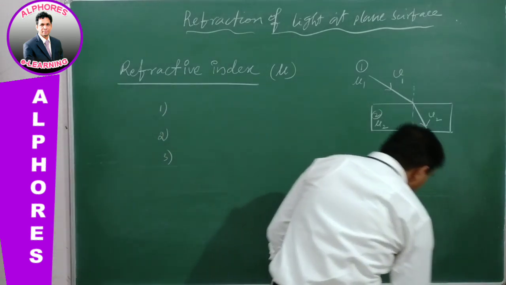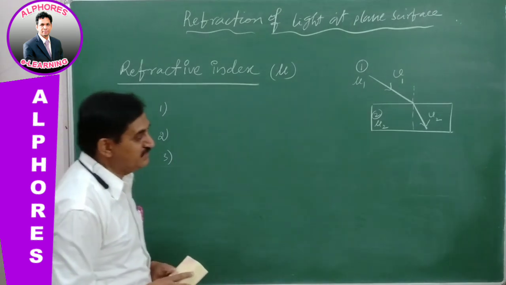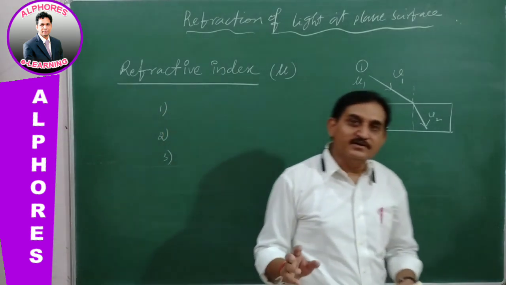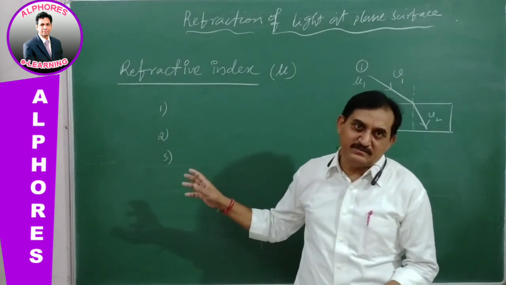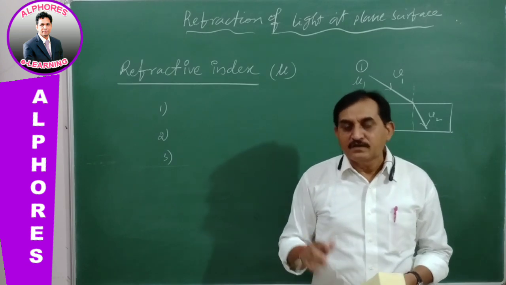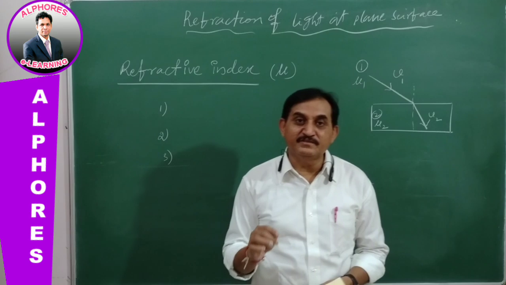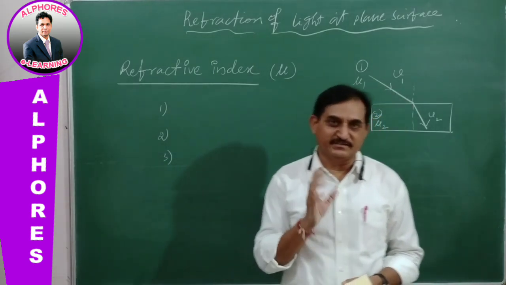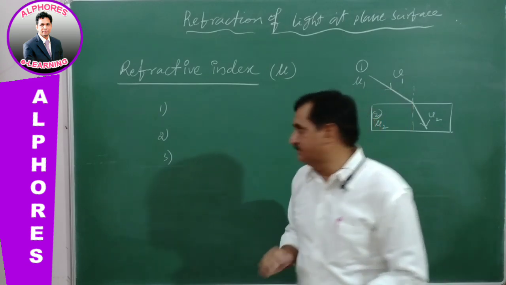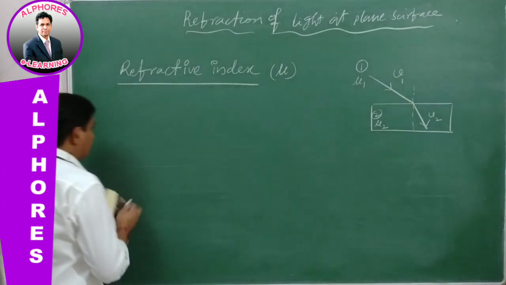Yes. So for refractive index, there are two types. One is the absolute refractive index, the other one is the relative refractive index. Already we discussed the relative refractive index in Snell's law, which means the refractive index of one medium with respect to another medium is said to be the relative refractive index. Okay, let us see that. First of all, go for absolute refractive index.